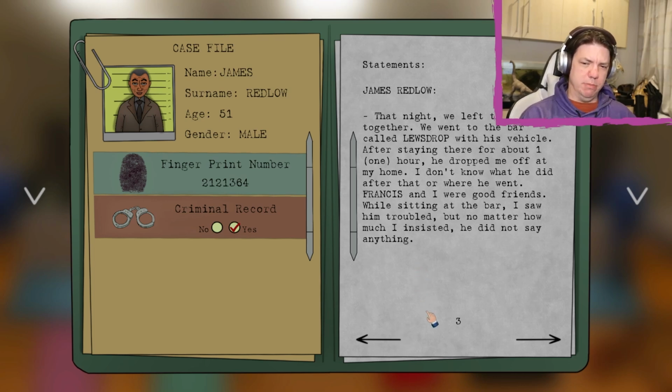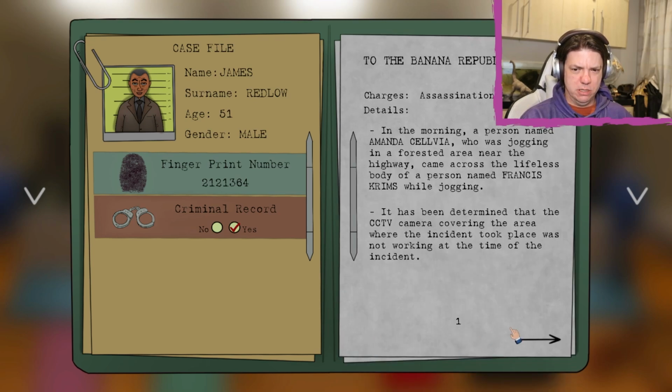Okay, that night we left the company. We went to the bar called Lose Drop with his vehicle. After staying there for about 1 hour, he dropped me off at my home. Wait, where was he found? Was he found in the park? Forested area near the highway.